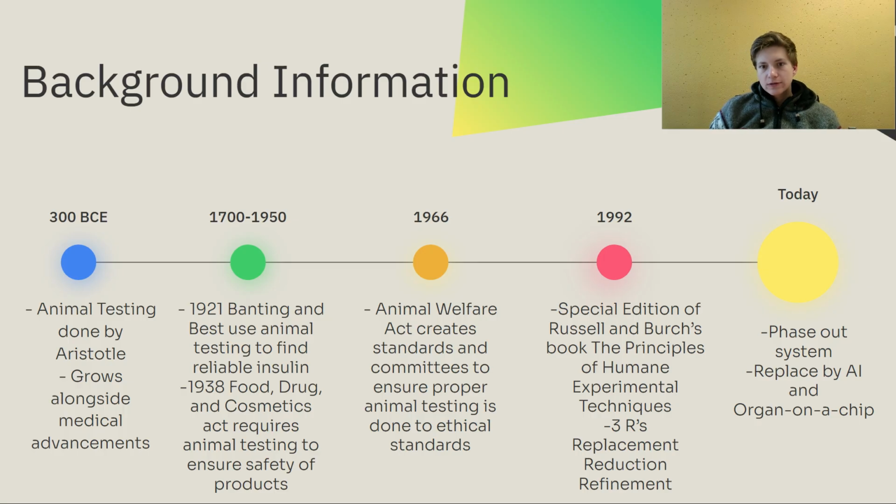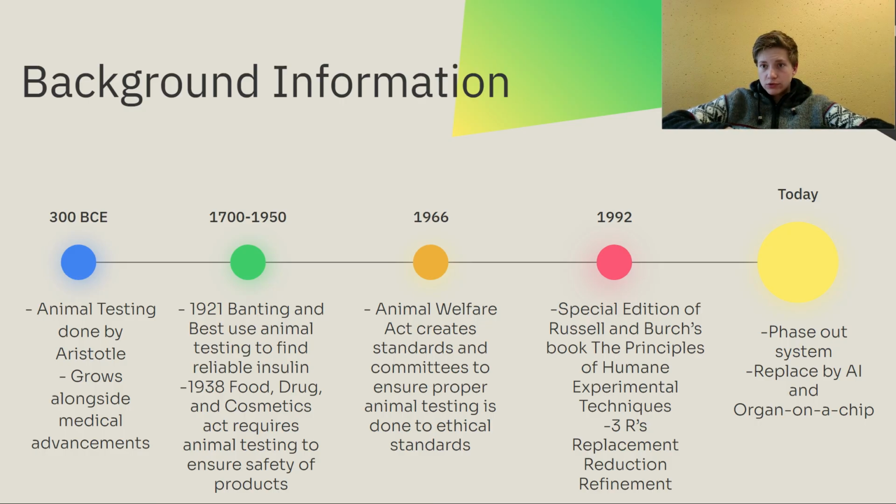Back to the idea of ethics. Jump ahead again to 1992 and we get the special edition of Russell and Birch's book, The Principles of Humane Experimental Technique. This is one of the key books in the debate, specifically for the proposition side. I recommend you read the cliff notes of it because it's going to explain a lot more than I could on the book in and of itself.